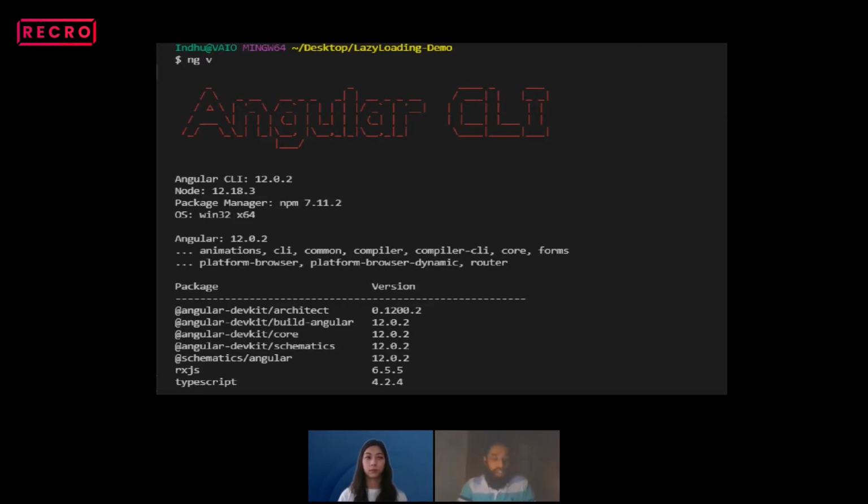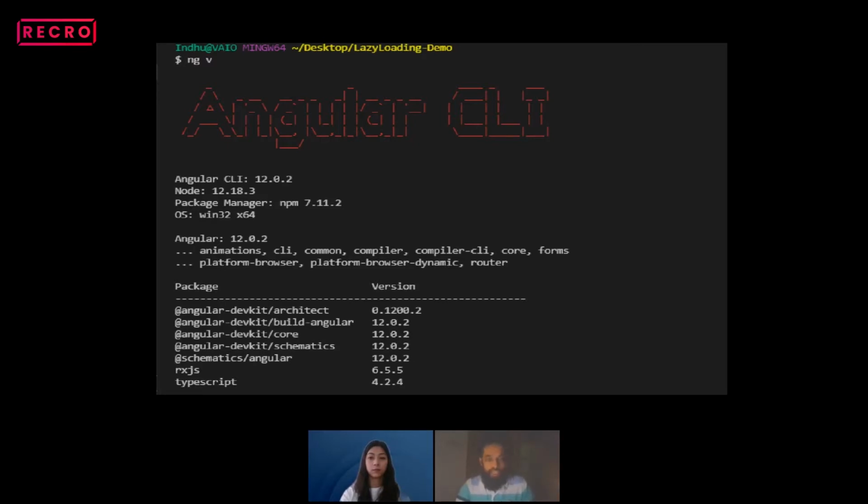If you are getting some error with the package manager or some Angular packages, make sure you are using the relevant packages or software required for building the Angular project.